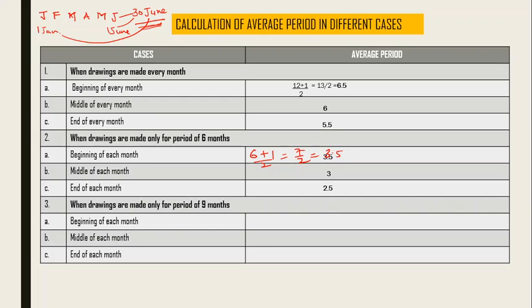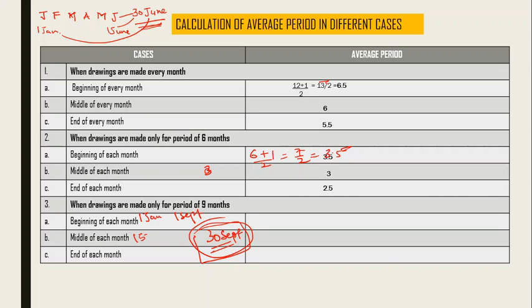So 3 more months. Now the end date will be 30th, sorry, here it will be 30th of September. So each date has to be compared with 30th September. If I say first drawing will be on 1st of Jan, then last drawing will be on 1st of September. Now the total entire period is for 9 months. So all these dates are to be compared with 30th of September.